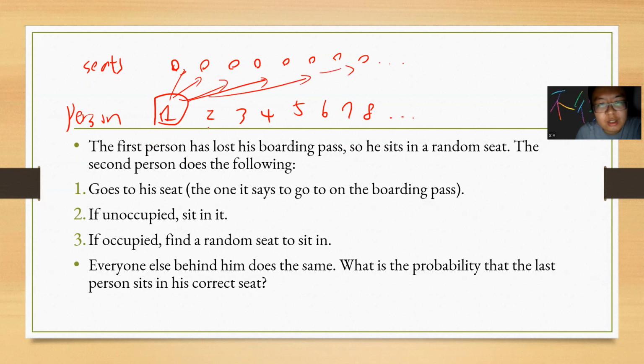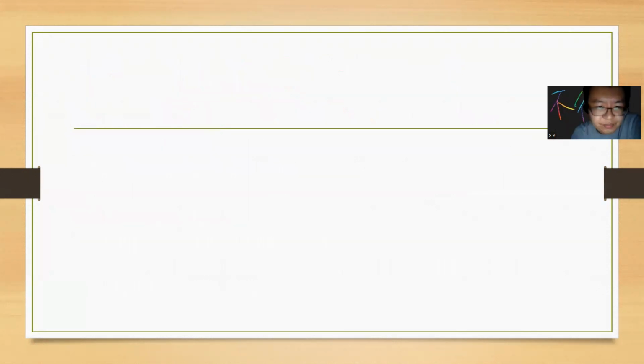The rest of the guys will try to sit in their own position if no one is sitting there. If someone already sits in that position, then you will randomly shift to another position. And you want to ask about the final guy, the Nth guy: what is the probability that he sits in his own position?